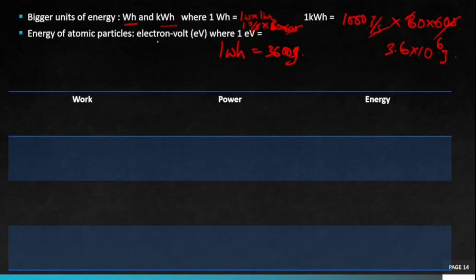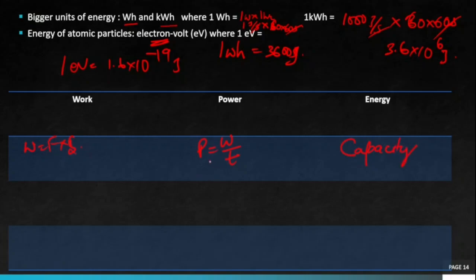Smaller unit of energy is electron volt, where 1 electron volt in terms of joule is 1.6 into 10 to the power minus 19 joule. Okay, now what are the differences between work, power and energy? First is work is the product of force and displacement when both are in the same direction. Power, it is the rate of doing work, so power is W by T. Energy is the capacity to do work.